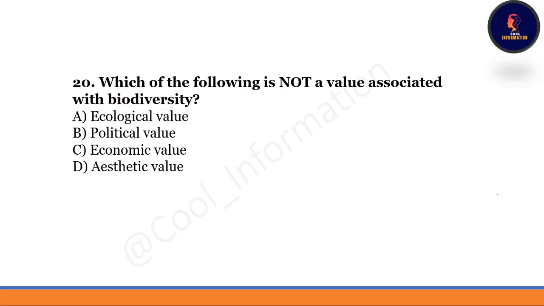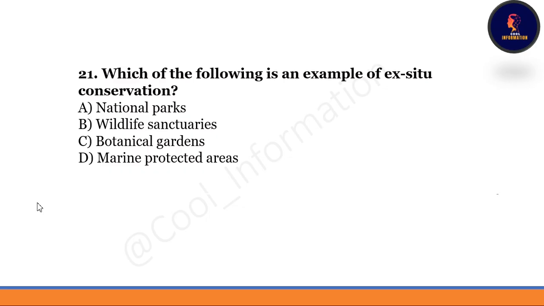Next question is, which of the following is not a value associated with biodiversity? Ecological value, political value, economic value, or aesthetic value? Correct option is option number B. Political value is not a value associated with biodiversity. Next question is, which of the following is an example of ex-situ conservation?